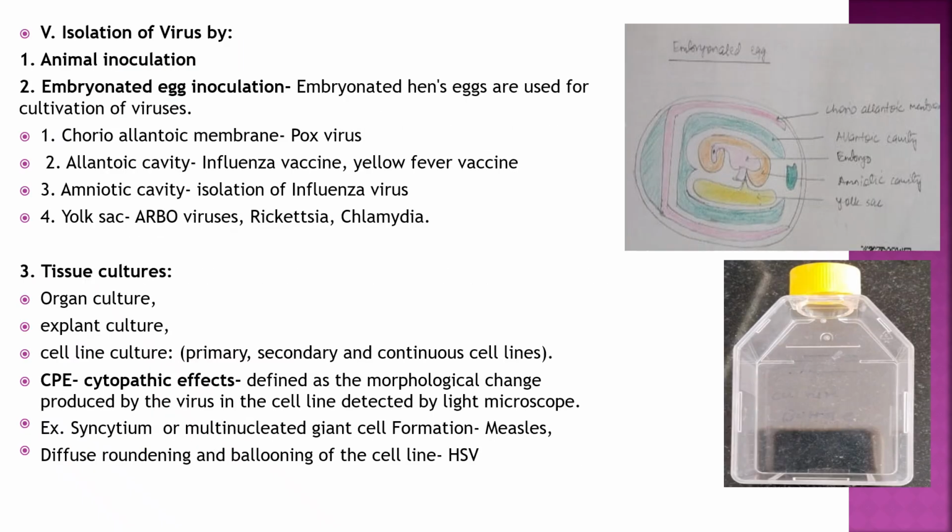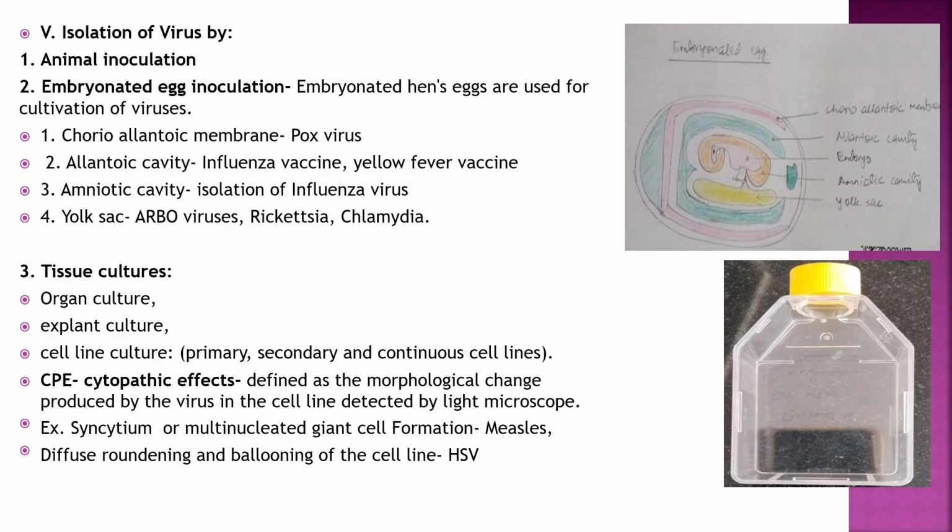The fifth step is the isolation of virus. First, animal inoculation, but because of ethical issues, animals are not used. Second, embryonated egg inoculation, hence embryonated eggs are used for cultivation of viruses. Parts of the egg: chorioallantoic membrane for pox virus, allantoic cavity for influenza vaccine and yellow fever vaccine, amniotic cavity for isolation of influenza virus, and yolk sac for arboviruses, rickettsia, and chlamydia.